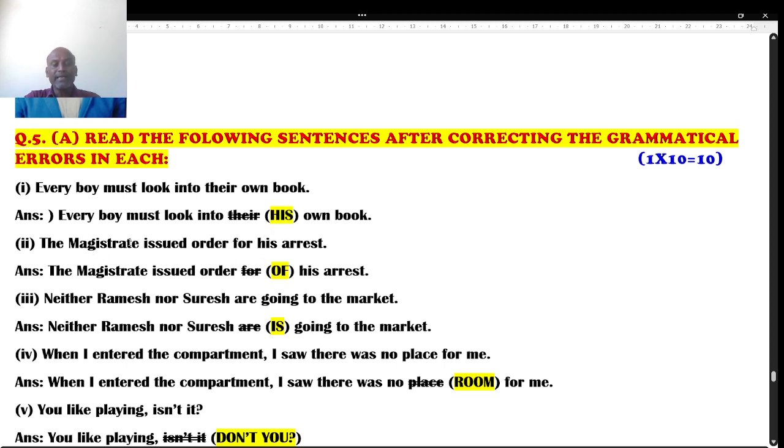Next one. The magistrate issued order for his arrest. I suppose the magistrate issued order of his arrest, not for his arrest, I feel.